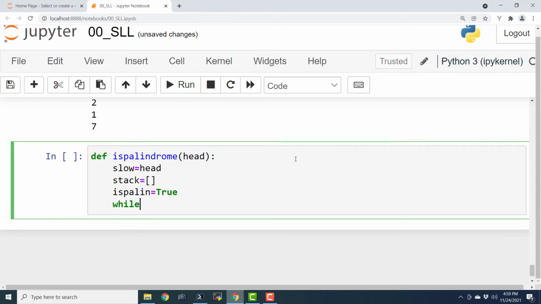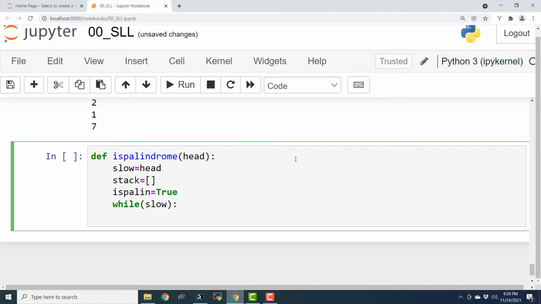And while slow, that's it. While slow is not None, so it is checking it implicitly. We don't have to explicitly say that. We can even say it explicitly, while slow is not None, but that is not needed. We are going to write it in a Pythonic way, and that is cool.